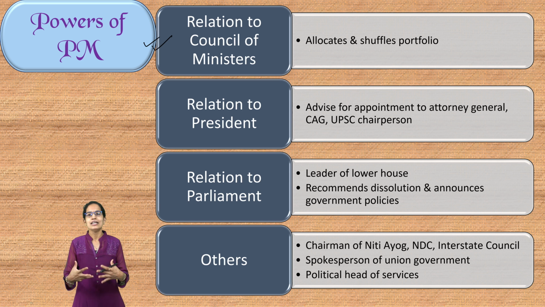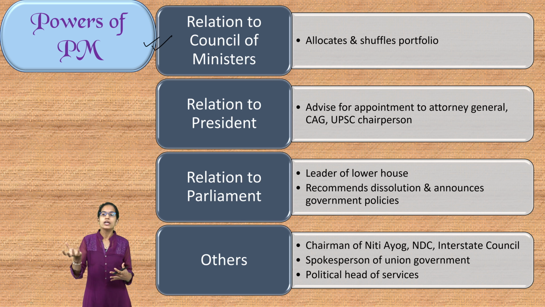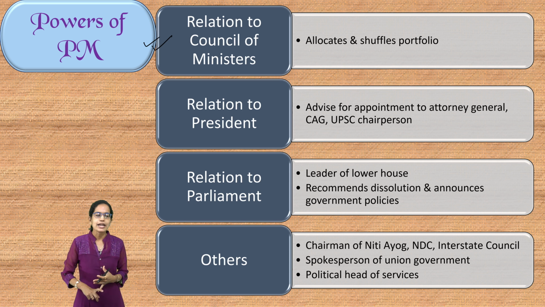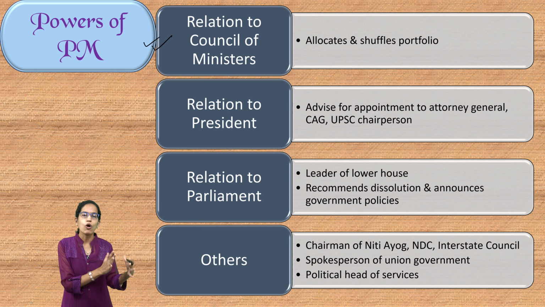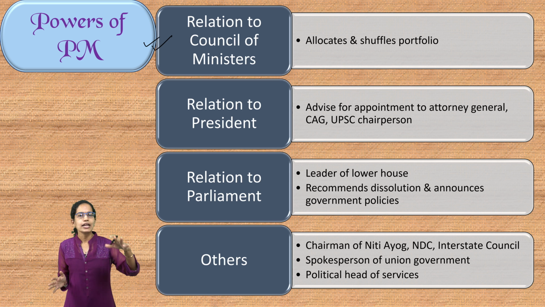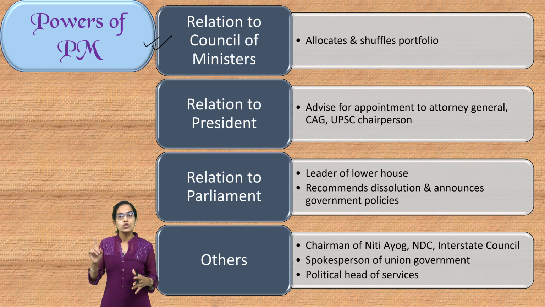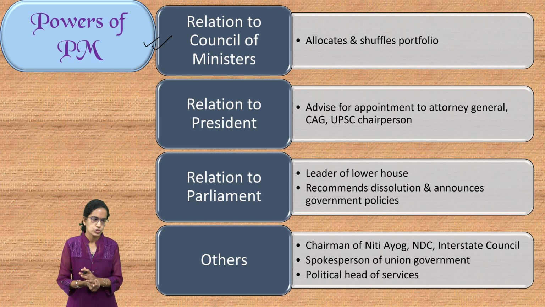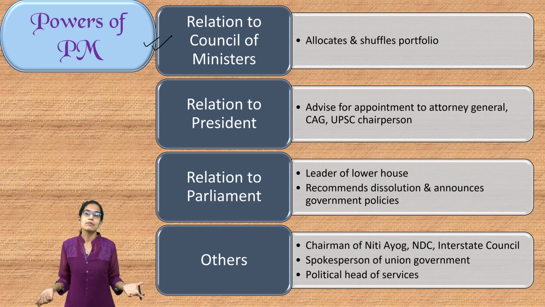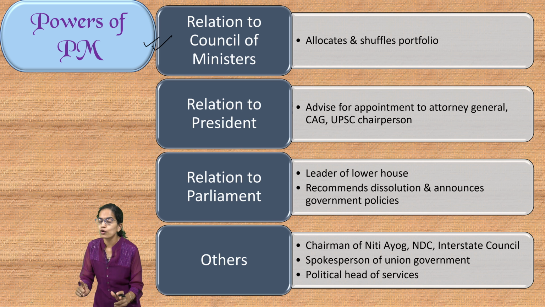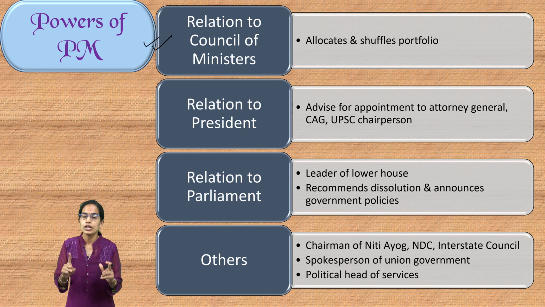The idea is that the Prime Minister would allocate and shuffle the portfolios, preside over the various meetings of the Council of Ministers, guide, direct and control the various functions of the Council of Ministers, and can also bring in the collapse of the Council of Ministers if the Prime Minister resigns from the office. If the Prime Minister resigns from the office, the Council of Ministers would be dissolved.